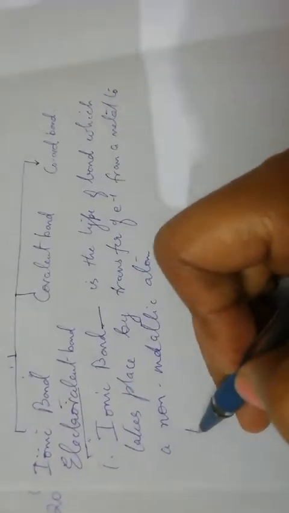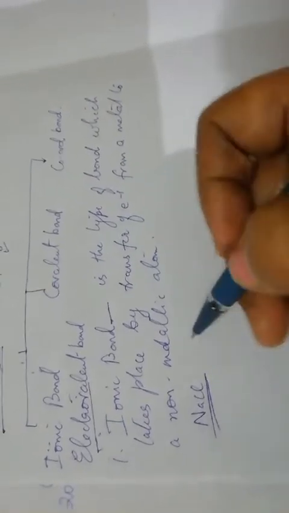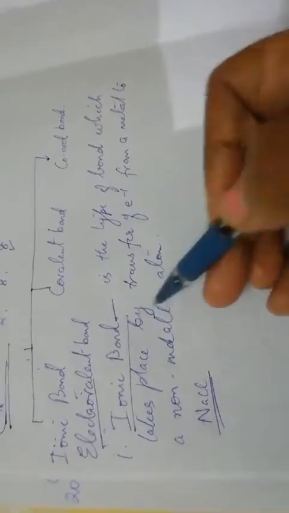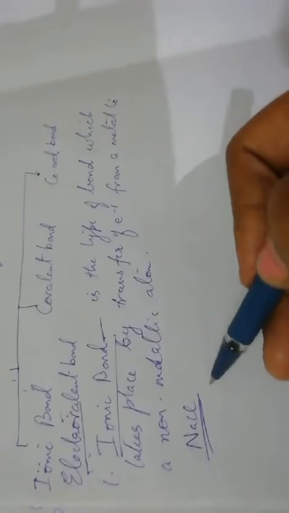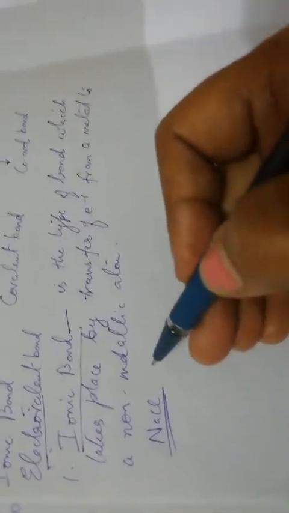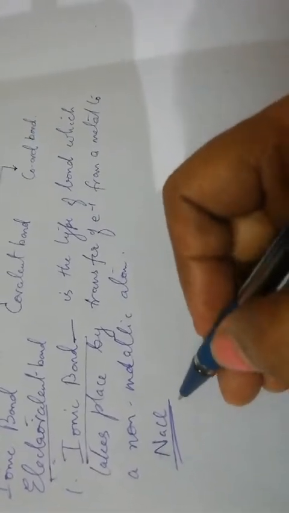Let us consider sodium chloride. Now ionic bonds are formed between a metal and a non-metal, and these are very strong bonds. Generally all salts have this ionic bond between the atoms.